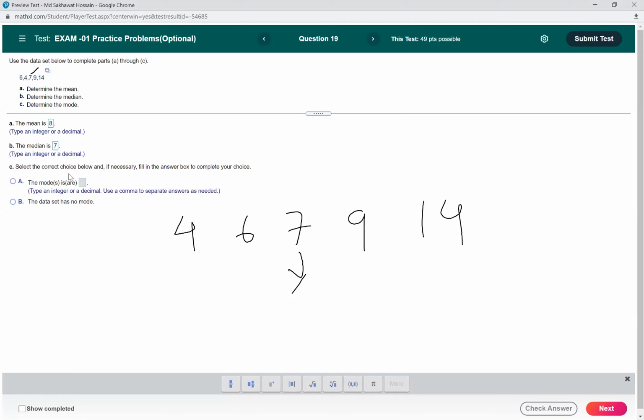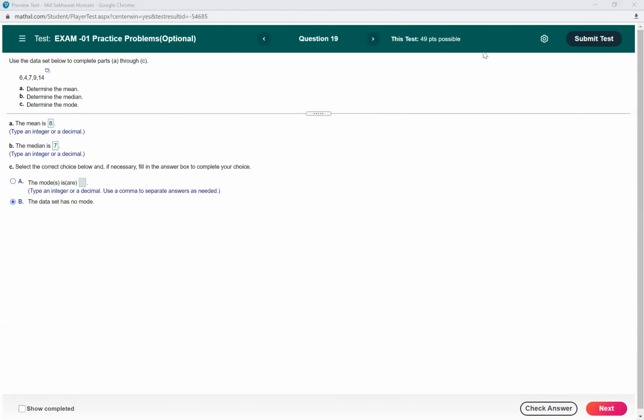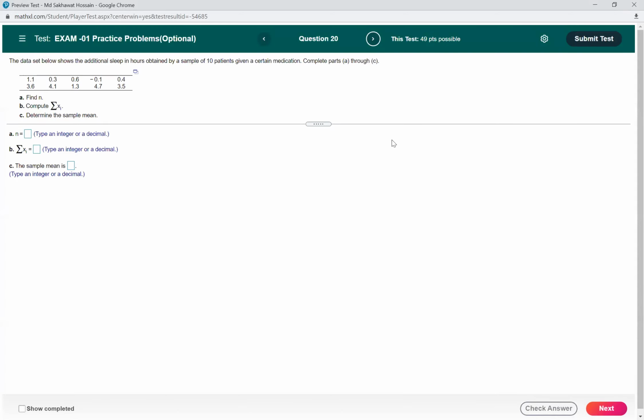So select the correct choice below, and if necessary, fill in the answer box to complete your choice. The mode is, or how many modes do we have? Yeah, you already got the answer, right? There is no mode. Okay, so let me check. Yes, we got the correct answer. Okay, so let's move to the next one.